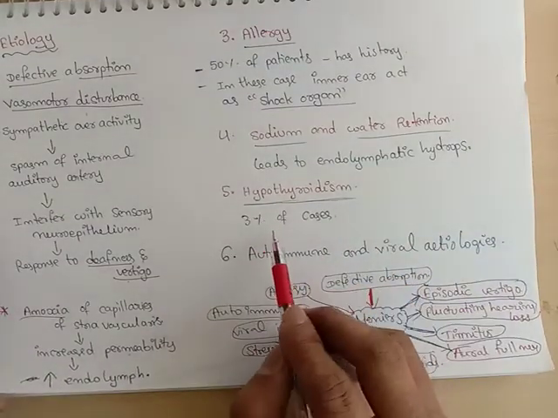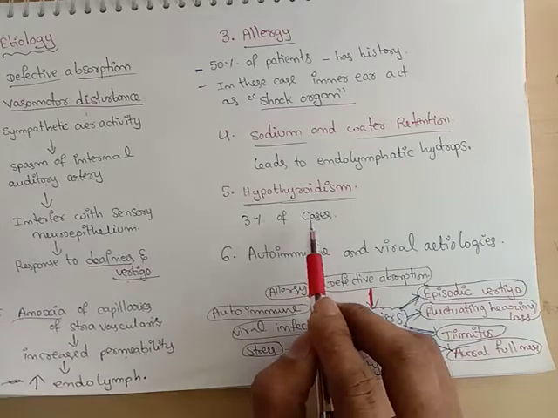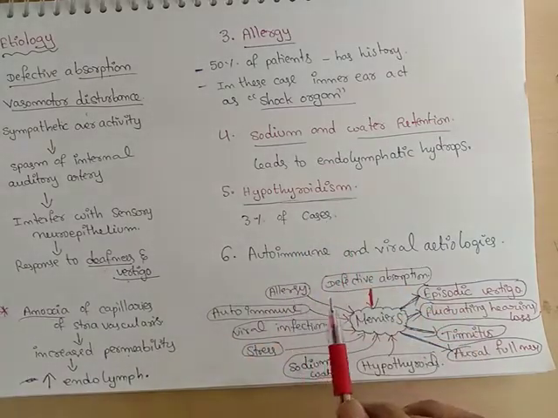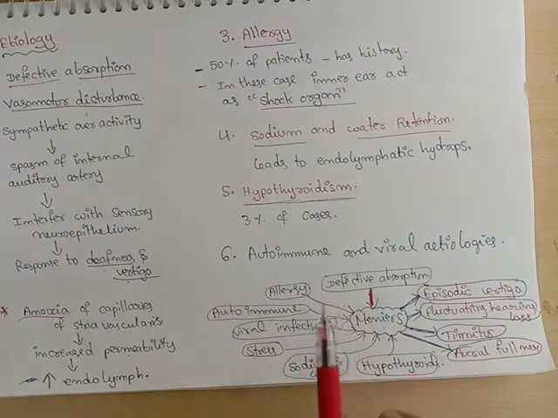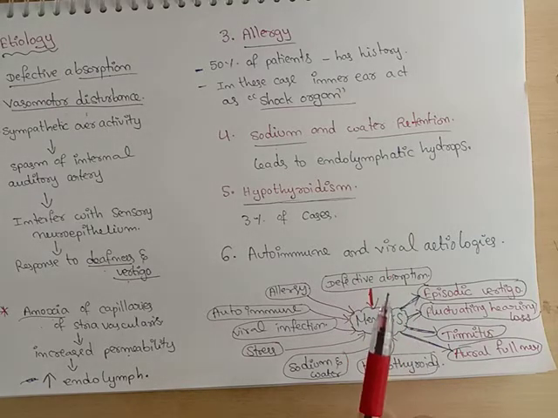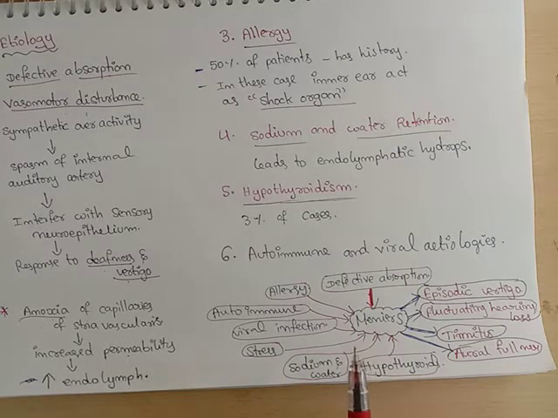Hypothyroidism. 3% of Meniere's cases have a history of hypothyroidism. Why? Because in the condition of hypothyroidism, there is underdevelopment of the neurons, so the cochlear nerve is also affected during hypothyroidism.